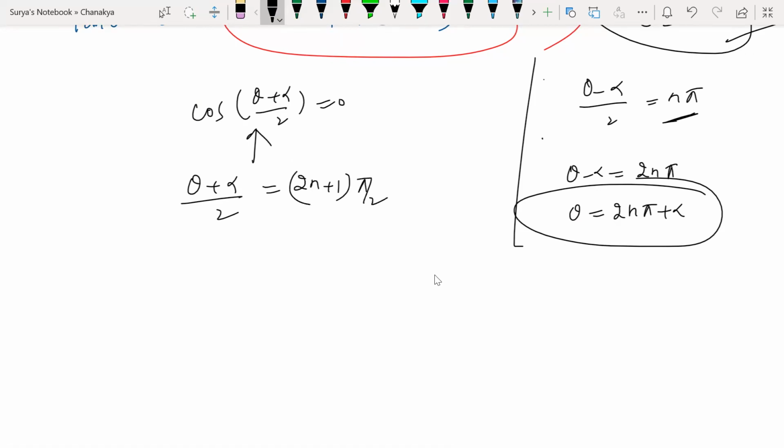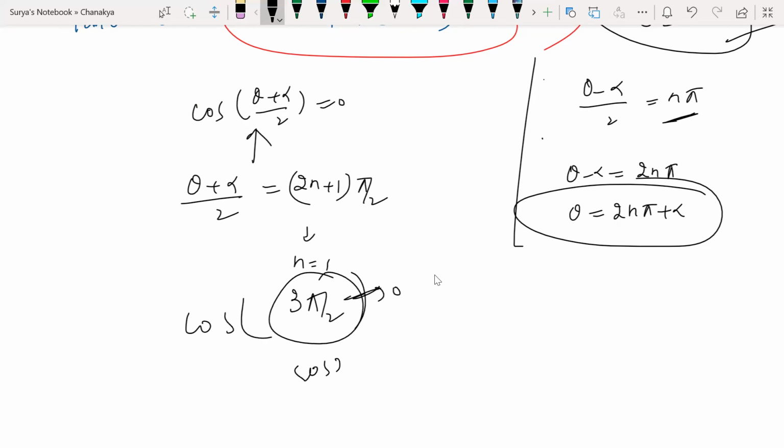Odd multiples of 90 give you 0. Why? Look at this. If I substitute n is equal to 1, guys, 2 into 1, 2 plus 1, 3. So 3 pi by 2. 3 pi by 2 gives me 0 only. Cos 3 pi by 2 means cos 270 gives me 0. Cos 90 gives me 0.